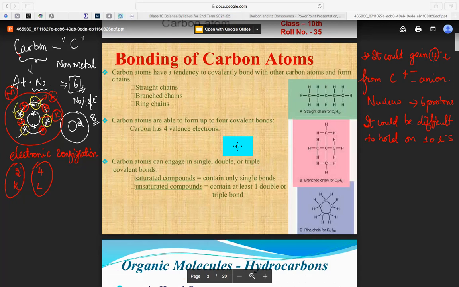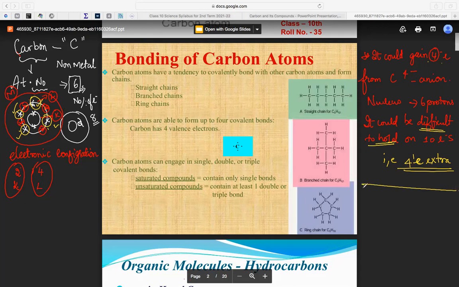These electrons it can give out. Correct me, it could gain 4 electrons. If it gains 4 electrons, it is very, very difficult to hold on to these 10 electrons. That means 4 electrons are extra here. Isn't it? So we say that 4 electrons are extra. Understood? So from someone we have gained, and it is very difficult to balance for this carbon atom. Understood or not?